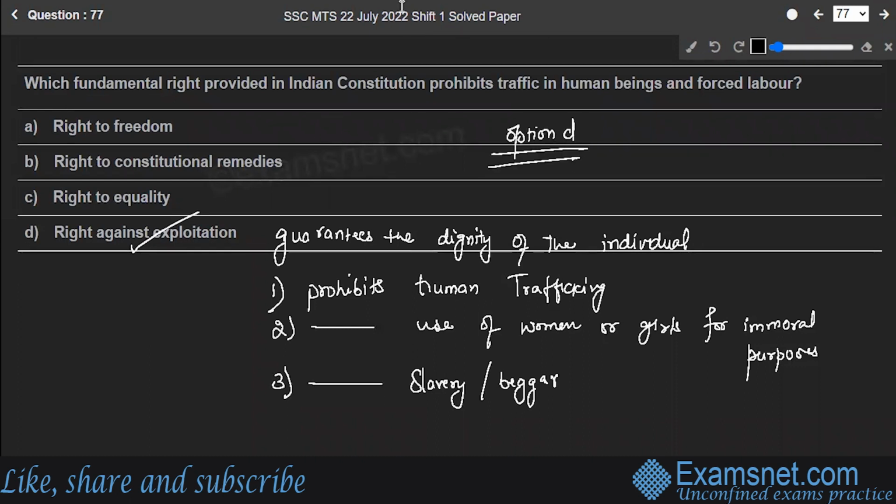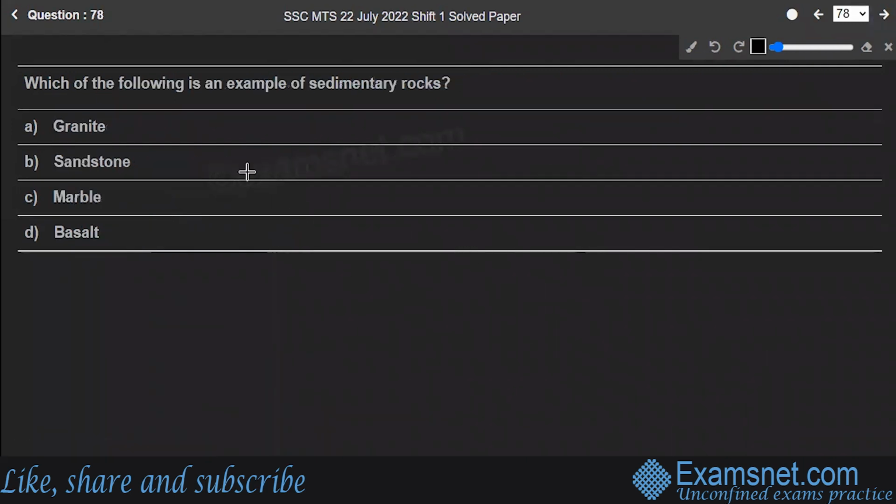Hope you are clear. Next question number 78. Which of the following is an example of sedimentary rocks? Granite, sandstone, marble or basalt? Well, the correct answer to the question is option B, sandstone. Sedimentary rocks, we talk about them. Sedimentary rocks are formed from the pre-existing rocks